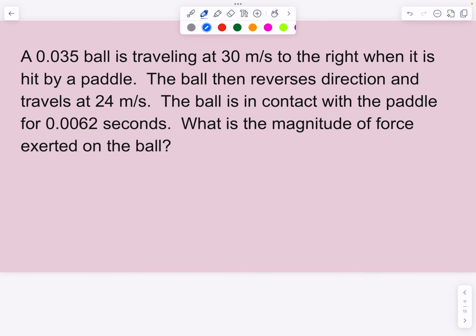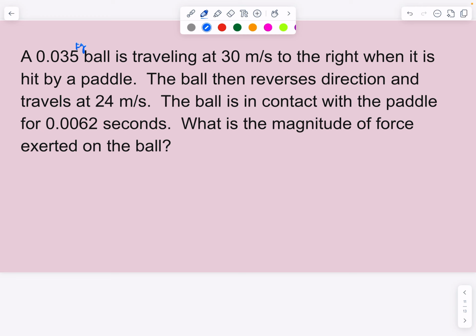All right. Next, we have a 0.035 kilogram ball, I should have written that down there, sorry, traveling at 30 meters per second to the right when it is hit by a paddle. The ball then reverses direction and travels at 24 meters per second. The ball is in contact with the paddle for 0.0062 seconds.